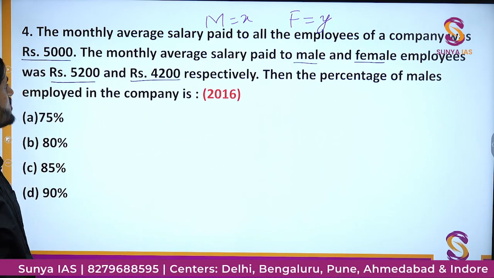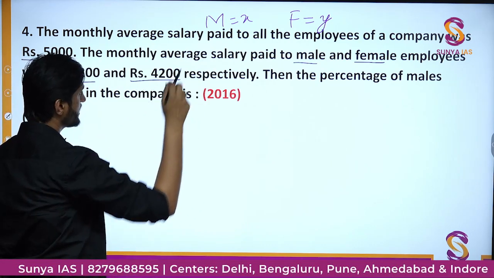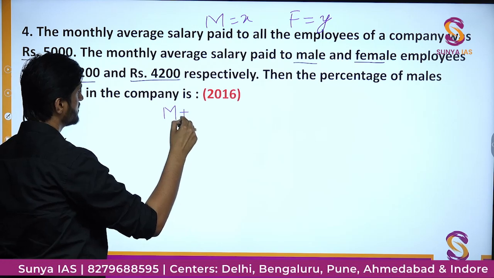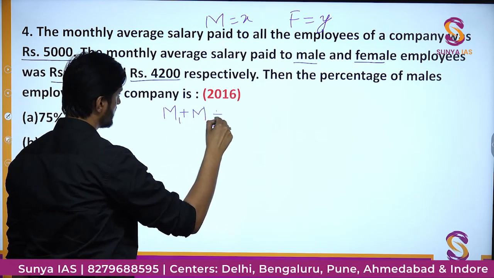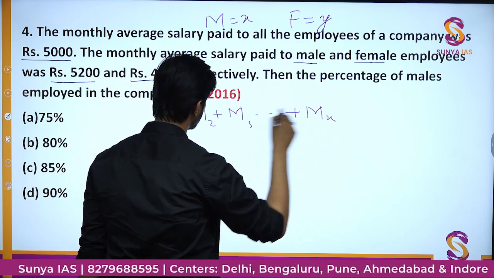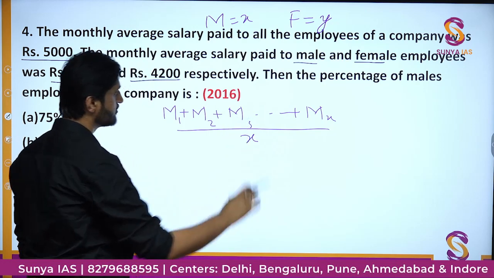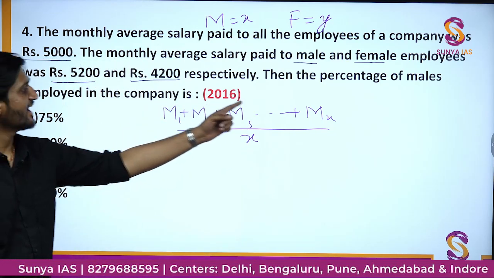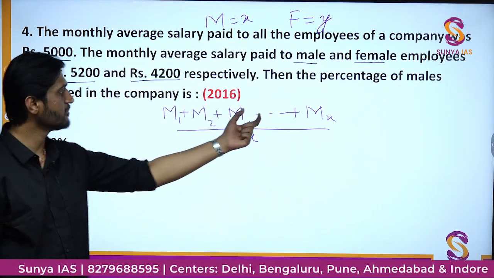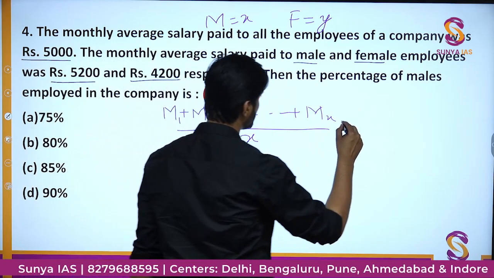If we talk about the average salary of the male employees, and there are X males, one can say M1, M2, M3 and so on until MX, all these X males divided by X, their total number. This is going to be the average salary, and it is coming out to be 5200.